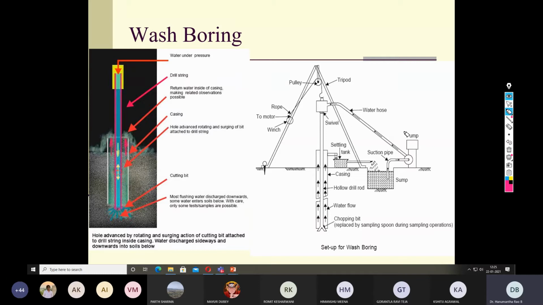There are pros and cons of this wash boring. The advantage is that this technique is useful for advancing the borehole, but we can't obtain the soil sample in its undisturbed state. What we get is only the slurry settled particles. But this technique can be integrated with another technique, the standard penetration test, which I will explain in the subsequent slides. Therefore, in that case, wash boring shall be used as a borehole advancer.